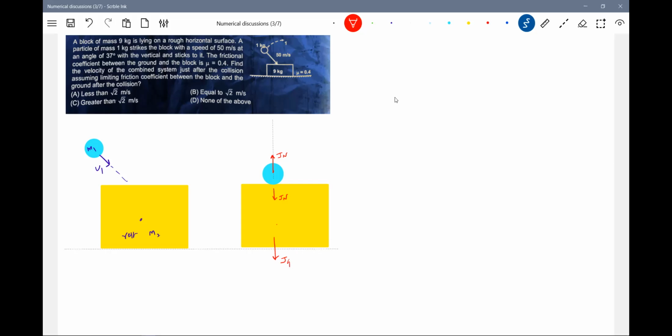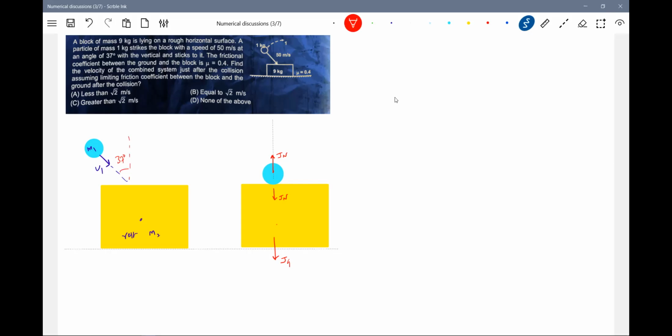Then at the same time, the frictional coefficient between the ground and the block is 0.5. Find the velocity of the combined set just after the collision, assuming limiting friction between the block and the ground after collision. Okay, and it will stick to it.